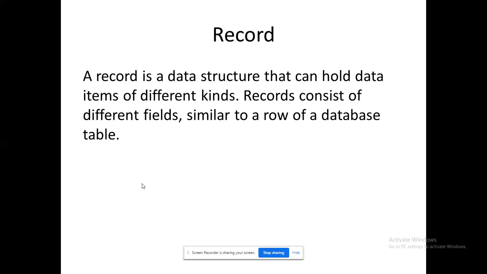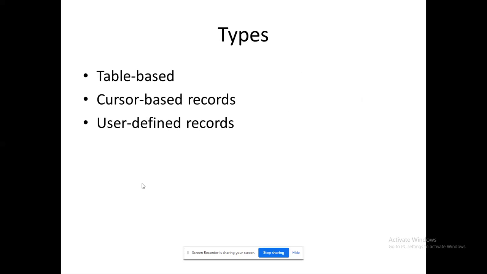So records consist of different fields, similar to a row of a database table, right? There are 3 types of records. First one is table based. Second one is cursor based. Third one is user defined records. So I can create my own record, like what we have seen previously using my V array, my associative array, or my nested table. I can create my user defined records. Okay, so we'll see one by one.